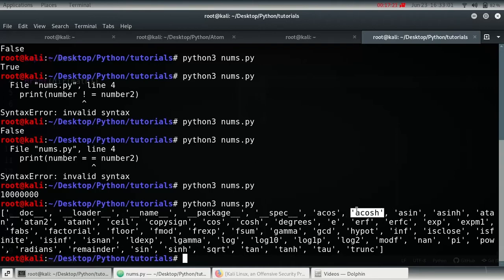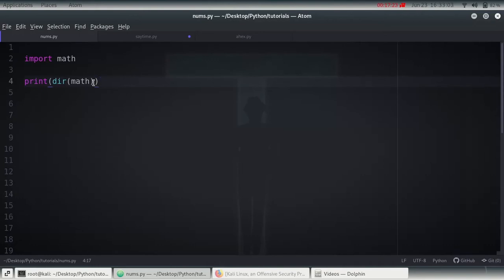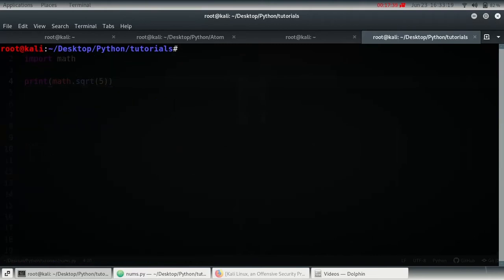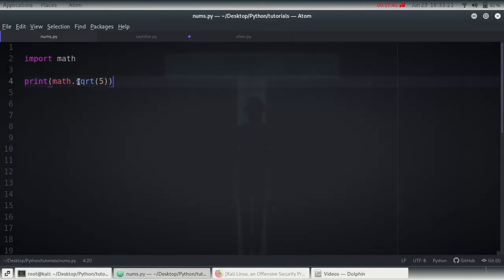Okay, so let me try to print the square root of 5. In order to do this, we have to print math.sqrt of, we type in the number 5, and we get 2.23. Yes, so let me clear. So we add the name of the module, followed by a dot operator and sqrt, and we supply a number.